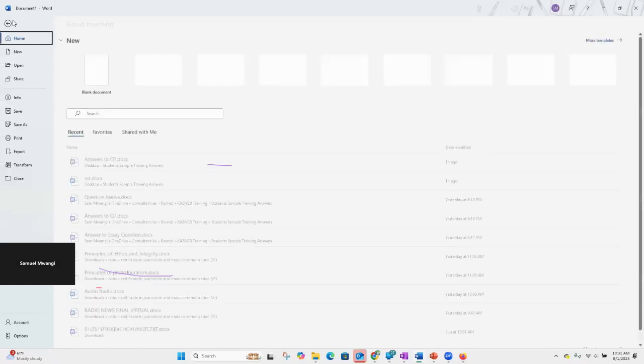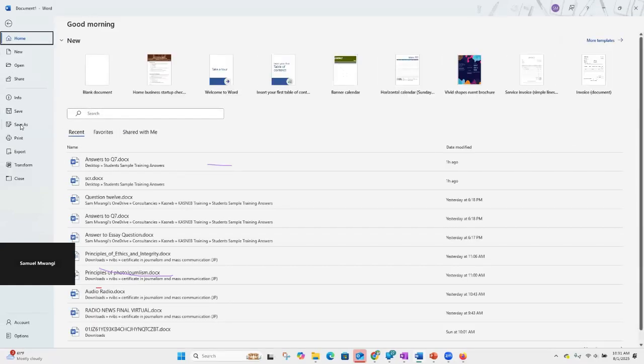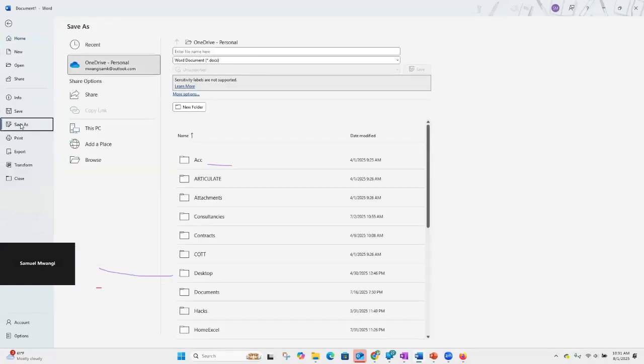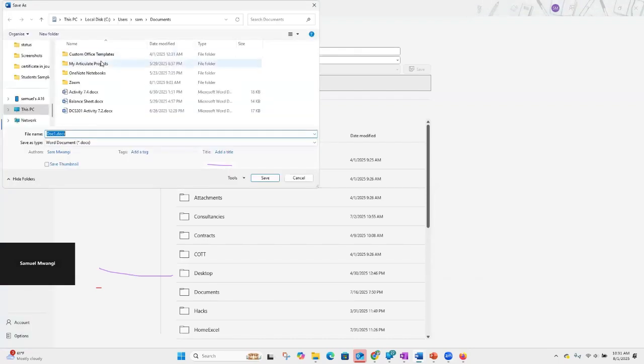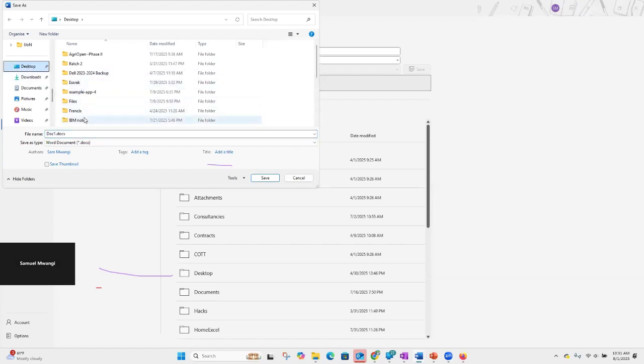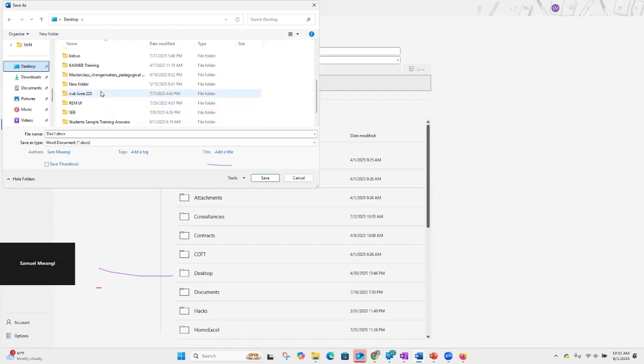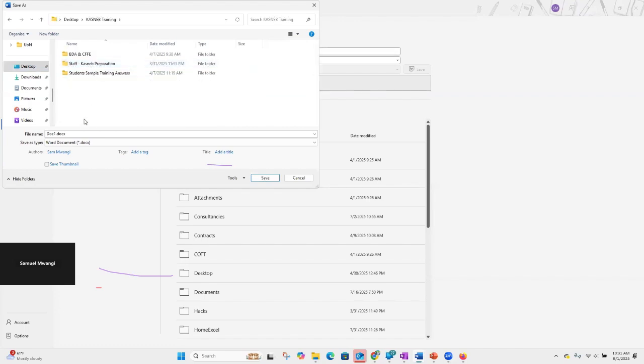So I'll go to File, then before anything else, I'll go to Save As, because that's the key thing: before I get started, I do not want to lose my answers in between. So before anything else, I want to browse quickly and save my document first, because that's what the instruction says. Create a Word document and call it question number 12. Yes, 12. So I'm looking for a place to save it. I would like to save it on the desktop.